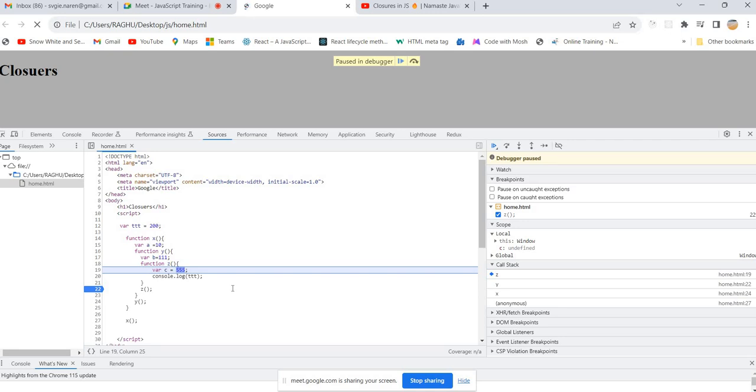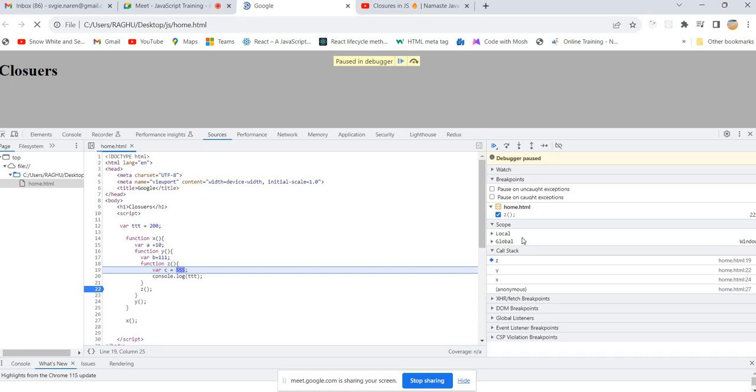So when will it form a closure? If you create a function inside a function, inside a function, and there is no execution context for that function's variables, it will form a closure, because the execution context for the function will be popped out, right? Yes, sir. Because it will be popped out, but in future we need that information. That's why it will form a closure. If it is already there in the global scope, we don't need to create any separate reference for that, right? Yes, it is already there.